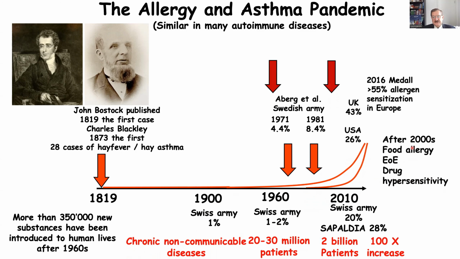And eosinophilic esophagitis was also very rare. The first series was reported from our institute with 13 cases. And now it is like 0.5% prevalence, which affects around 400 million patients in the whole world. So this is a very important reality. Together with this, we are talking about a pandemic of allergy and asthma, and also autoimmune diseases are increasing in parallel. So for the allergy and asthma pandemic, we have some evidence of how it started.